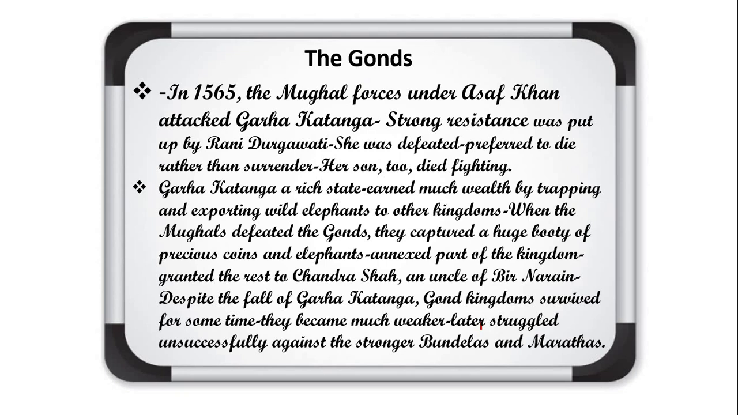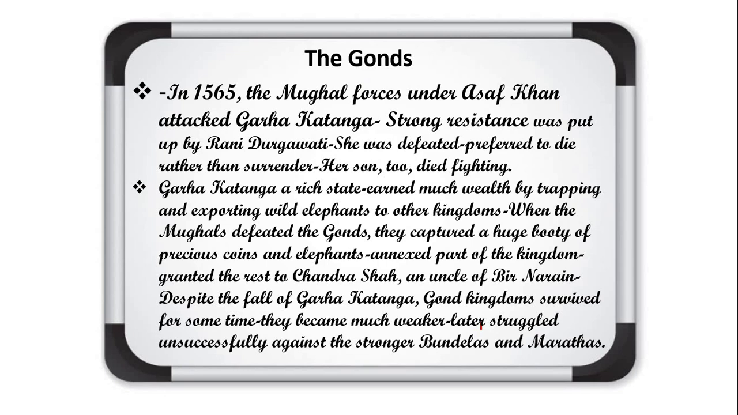Gadkatanga, a rich state, earned much wealth by trapping and exporting wild elephants to other kingdoms. As I told, that was a forested area. Okay, so in it there was great wealth, because many natural resources are found in the forest area. So that area was very rich. They had a large number of elephants, which were exported to other kingdoms to earn money. So when the Mughal empire attacked Gadkatanga and defeated Rani Durgavati, they plundered all this wealth from this area.